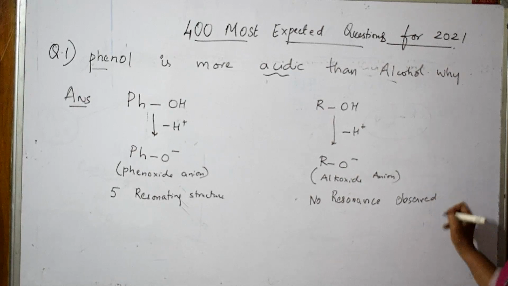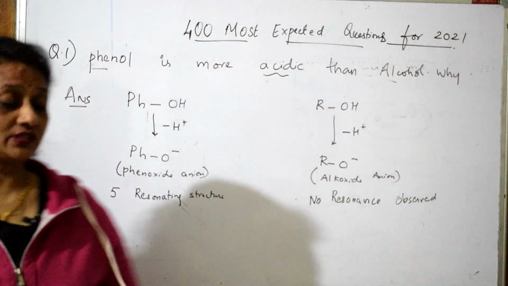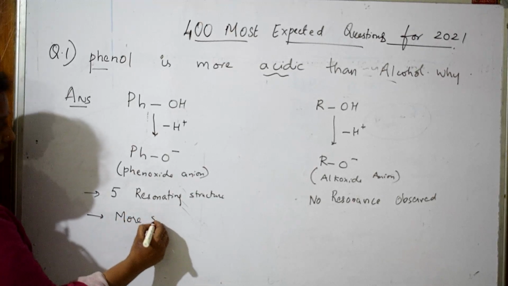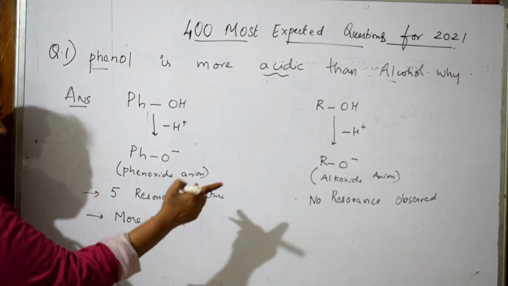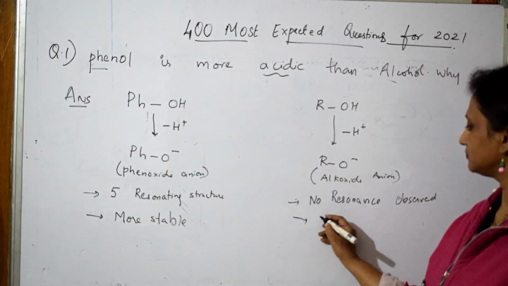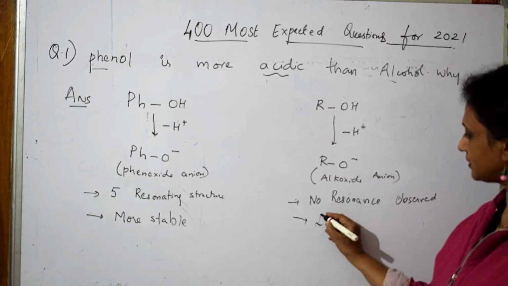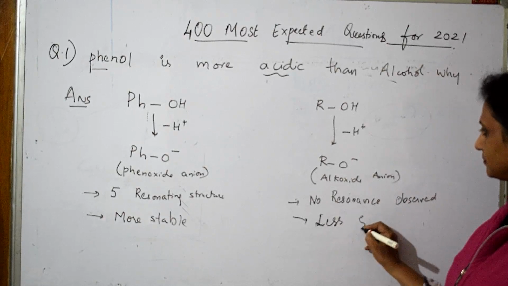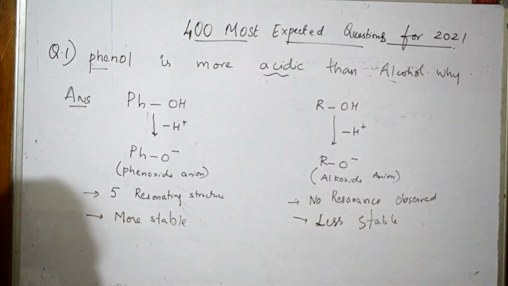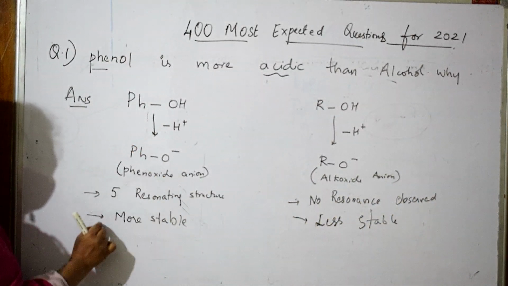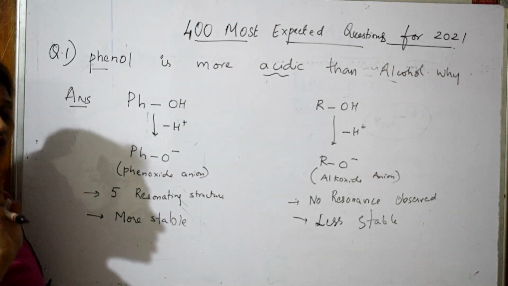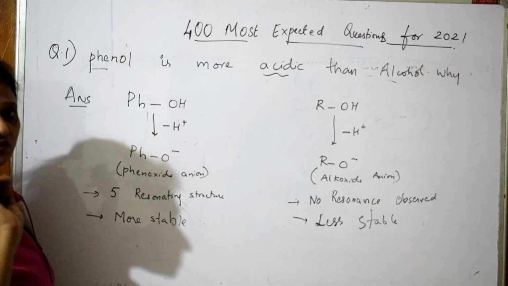Okay, done. If it is showing 5 resonating structures, what is the concept? This is more stable. No resonating structures means it is less stable. Correct, no students? Sorry, the pen is a little bit light. Less stable. Now, if something is more stable, the corresponding compound, the corresponding acid or molecule, is more acidic.